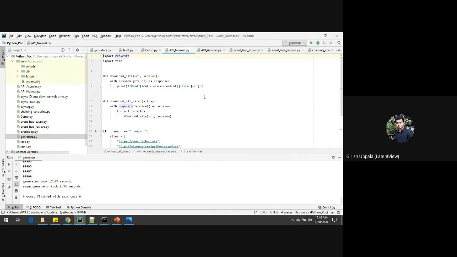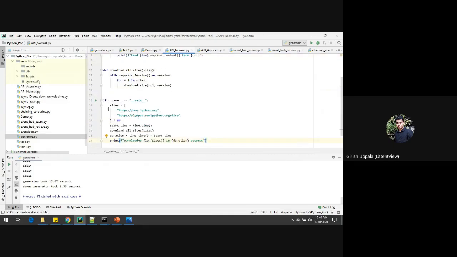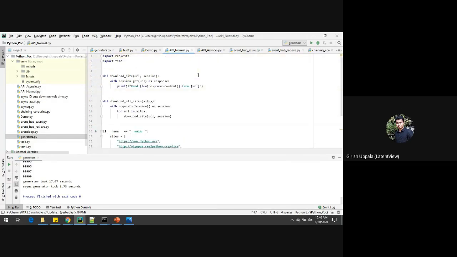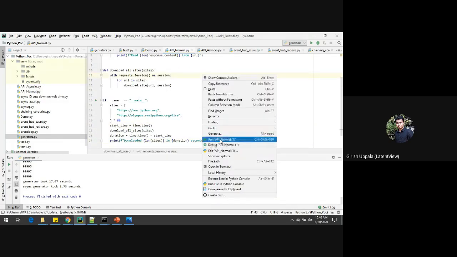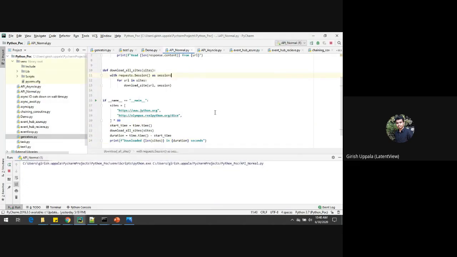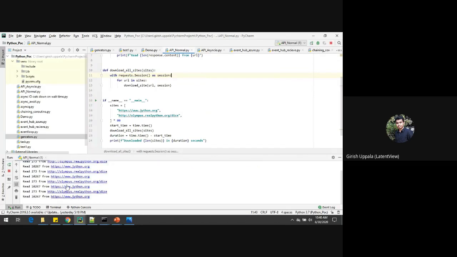This is a normal synchronous way of calling. So I'm requesting these two websites to give some response, and I'm requesting those two websites 80 times here. If you execute this program, how much time it is going to take, we'll see. Just bear with me for some time. So it is going in a sequential way. If you see here, it is asking the first website, and then it is going to the next website, and so on. So one by one it is going. How much time it is going to take, we'll see.